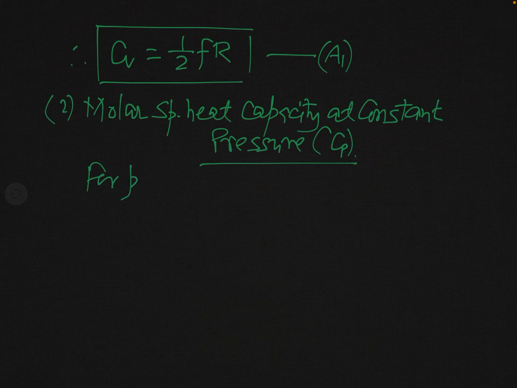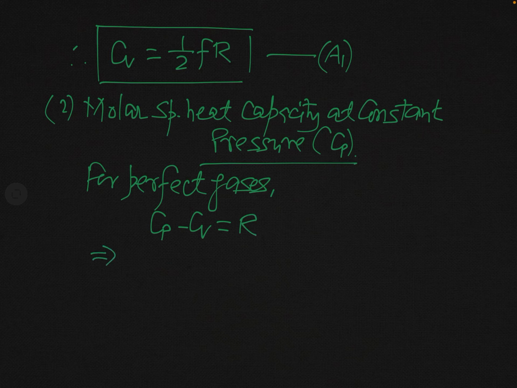So for perfect gases, in fact, in case of perfect gases, Cp is always greater than Cv, and the difference Cp minus Cv is equal to R. I hope all of you know these things. Cp minus Cv equal to R. So if we know the value of Cv as in this equation A1, we can easily say what will be this Cp. So you can see this Cp will be equal to Cv plus R.